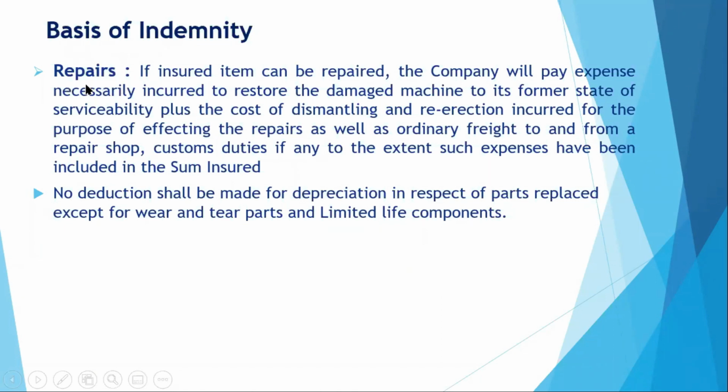Machineries can be repaired, unless there is a problem of obsolete spare parts, or sometimes a constructive total loss can also take place. That's a different thing. But otherwise, machinery is found repairable. So in that case, if it is repairable, the company will pay the total expenses: your repairing cost, cost of parts, plus cost of dismantling, re-erection, and reassembly for the purpose of effecting repair, as well as ordinary freight. If the machinery is required to be sent to a workshop, then ordinary freight is also paid to and from, to and fro.